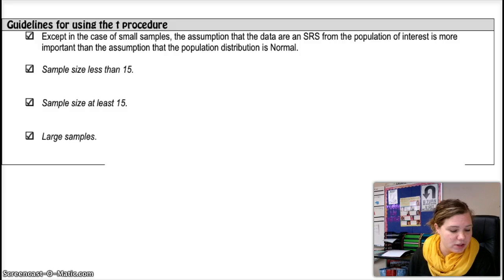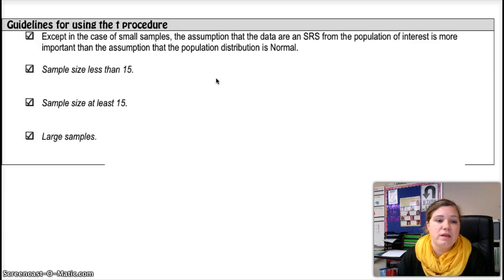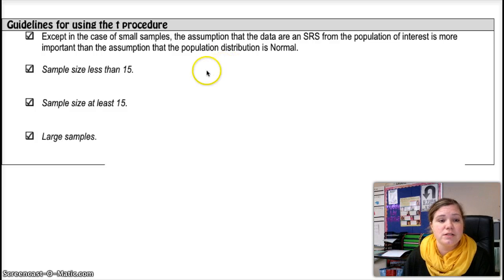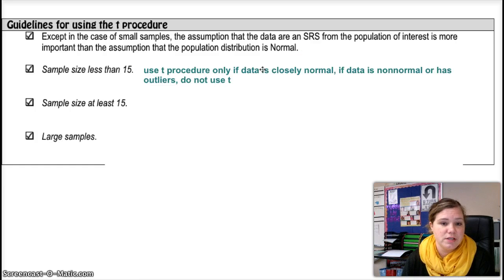Guidelines for using the T procedure. So, except in the cases of really small samples, the assumption that the data are an SRS from a population of interest is more important than the assumption that the population distribution is normal. Okay, so that means your first assumption, an SRS, is weighted more heavily, is more important than the second, which is normal. But here are your guidelines for using the T procedure.